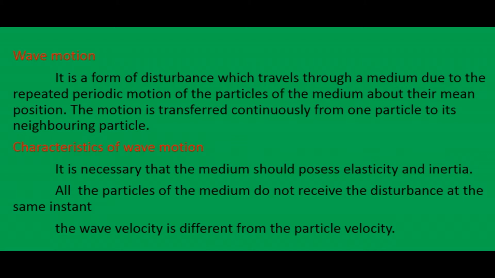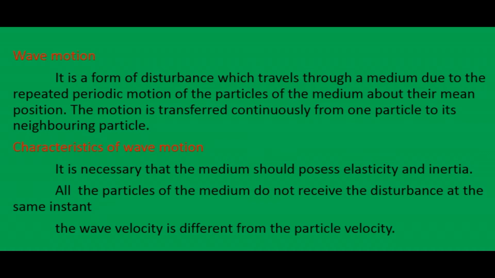Next we see what are the characteristics of wave motion, or what are the properties of this wave motion. So the first one is that a medium is necessary. The medium should possess elasticity and inertia. The second property is that all the particles of the medium do not receive the disturbance at the same instant. That means each particle begins to vibrate a little later than its predecessor.